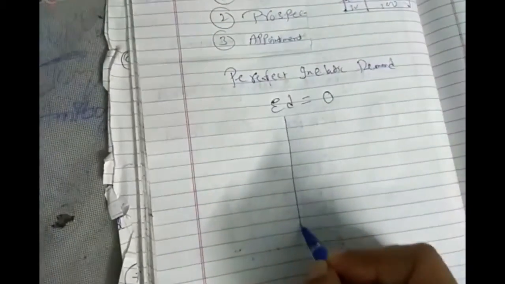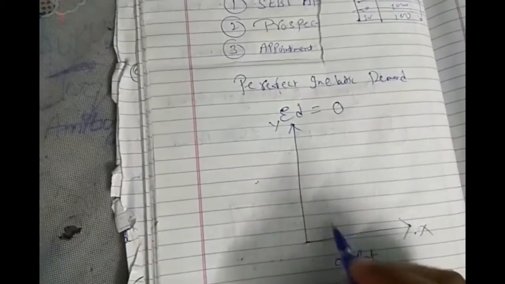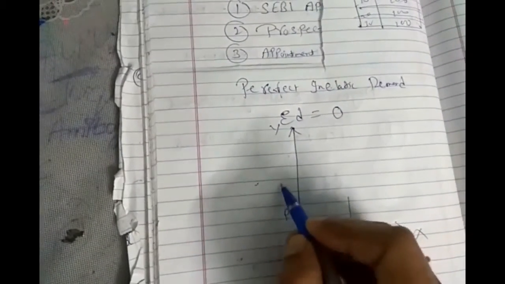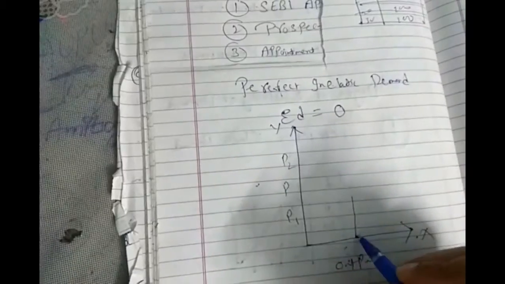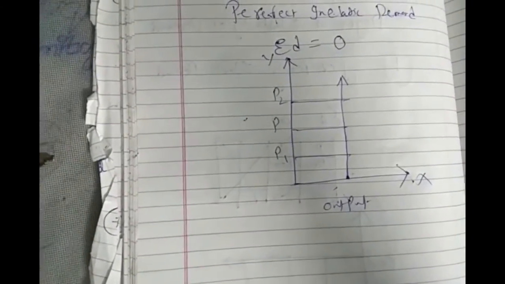The curve of that I have told you, price we will take on the y-axis and output we will take on the x-axis. This is a quantity, and suppose this is P, P1, P2. At same price, every time the quantity is same. The curve will be drawn as a vertical straight line parallel to the y-axis.